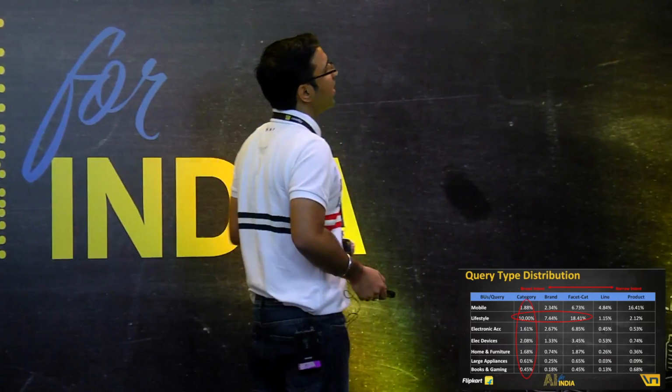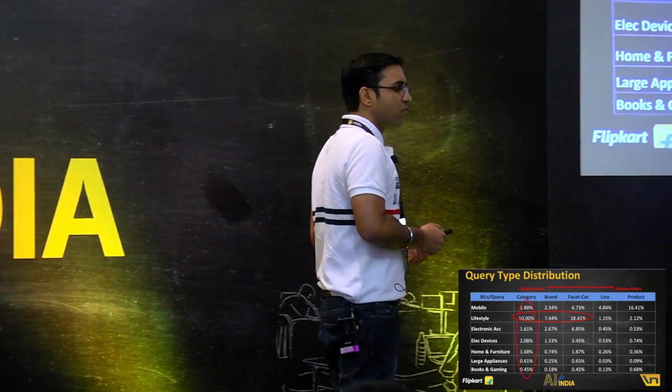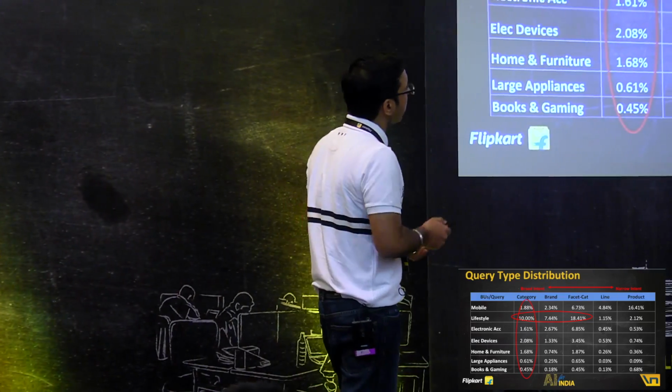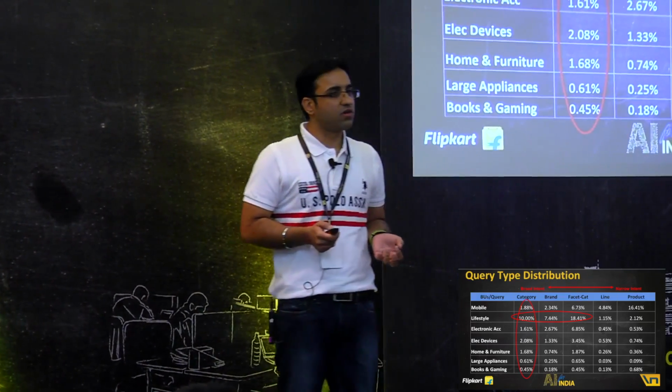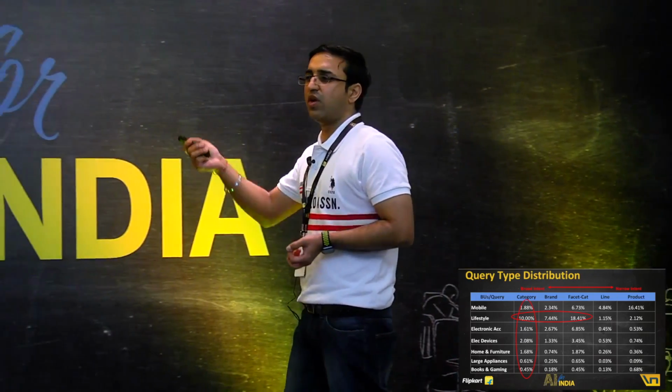Take the example of mobile. Towards the extreme right, you see 16.41 for a product. What it means is, most of the users in the mobile category are making product queries, which means they are looking for a product like Samsung S8. This is going to match just 10 to 20 products, and we are good here.